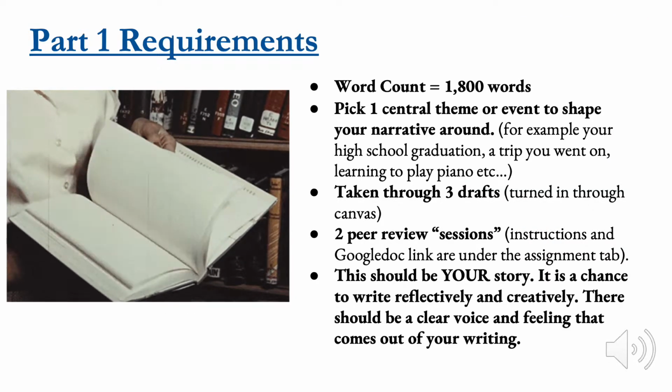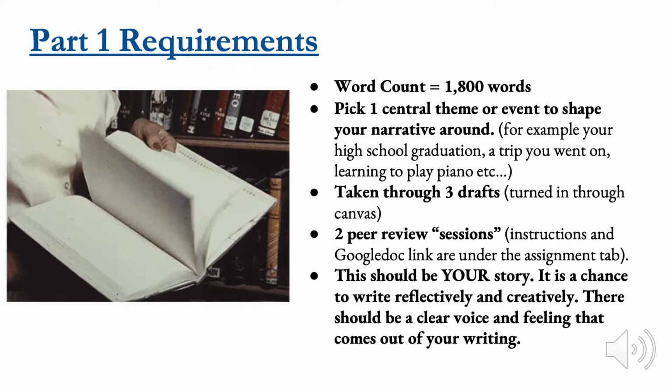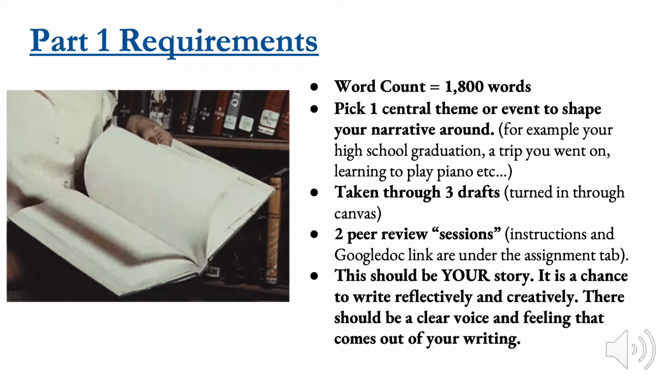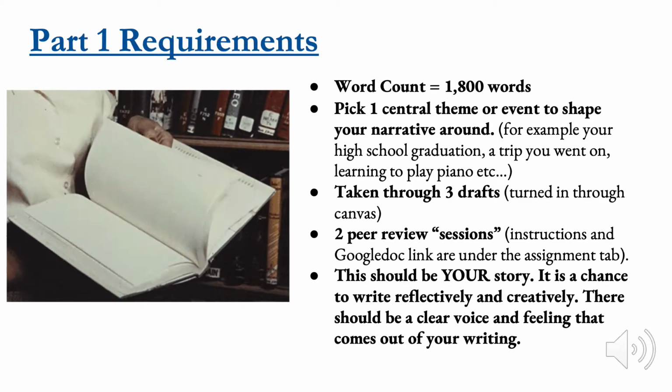So for Part 1, the narrative essay, the word count is going to be 1,800 words. For this, like I said earlier, you need to pick one central theme or event that has shaped you and that you can shape your narrative around. For example, you can talk about a high school graduation, a certain trip you went on that was very memorable and impactful in your life, learning to play a sport or an instrument, and the like.